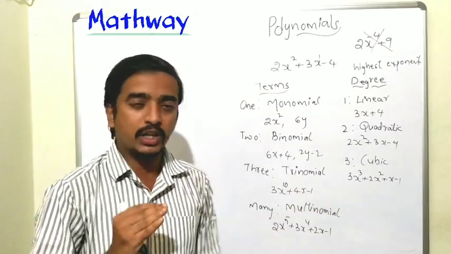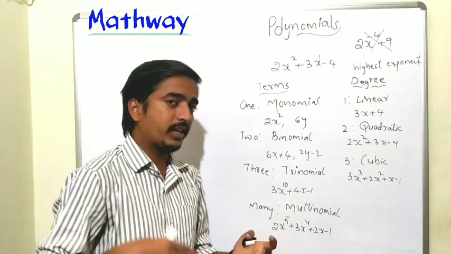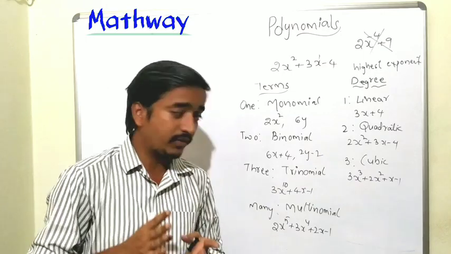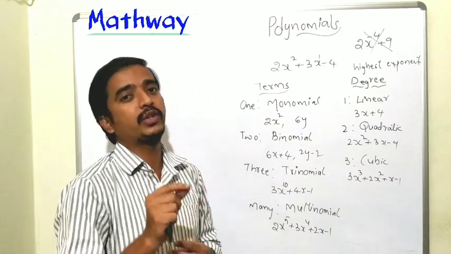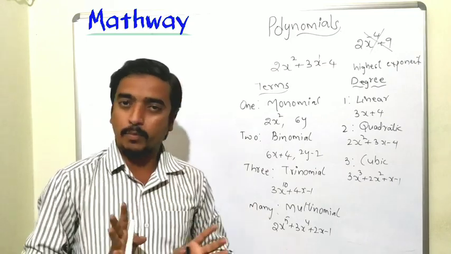If the degree is 4, that is called a biquadratic polynomial. If the degree of the polynomial is 10, we can call it a 10th order polynomial. So this is about the types of polynomials.